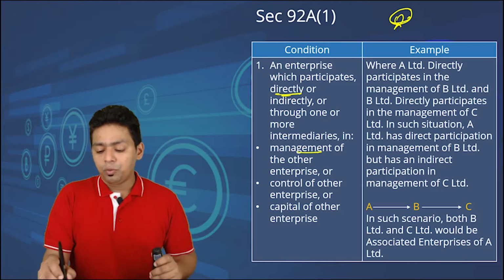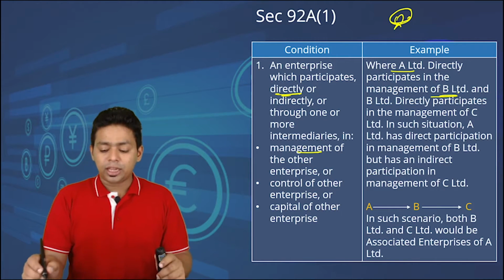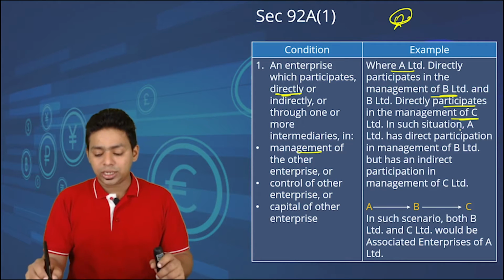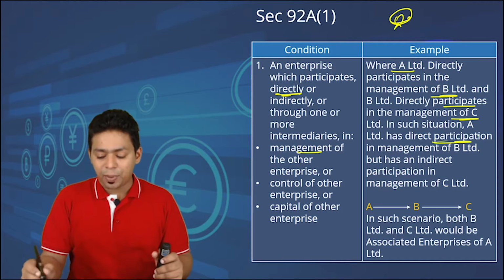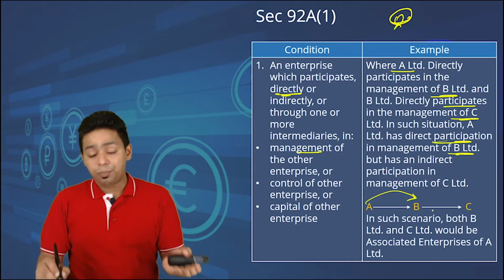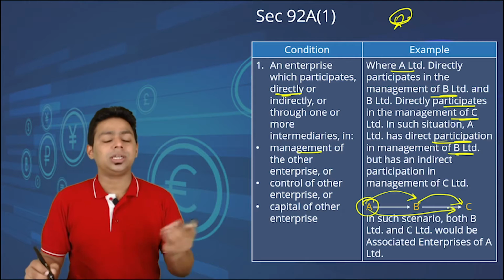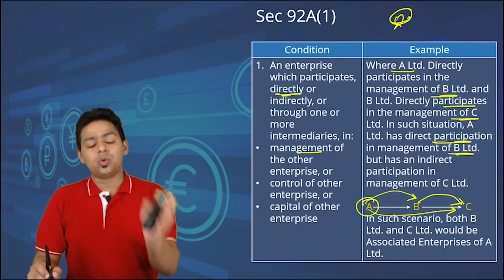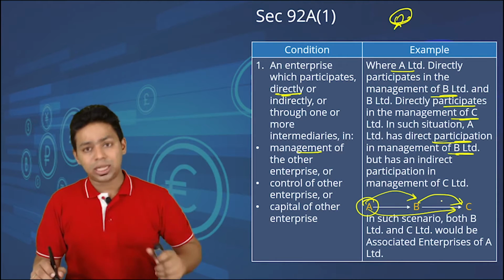Look at the example where A Limited directly participates in the management of B Limited, and B Limited directly participates in the management of C Limited. In such a situation, A Limited has a direct participation in the management of B Limited, because A directly controls B and B controls C. So A indirectly controls C. You understand? Grandfather controls father, father controls you, so grandfather indirectly controls you. So you can understand the three steps.